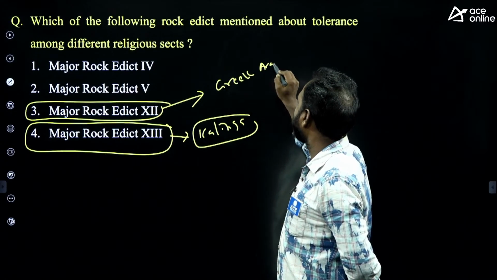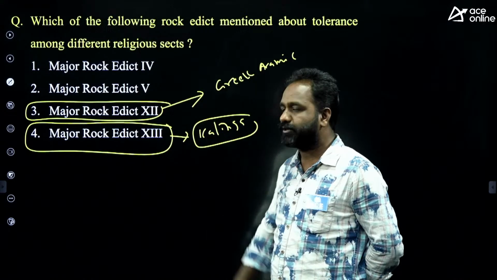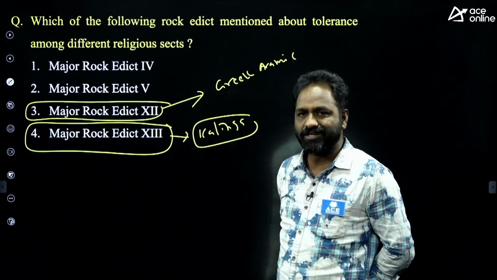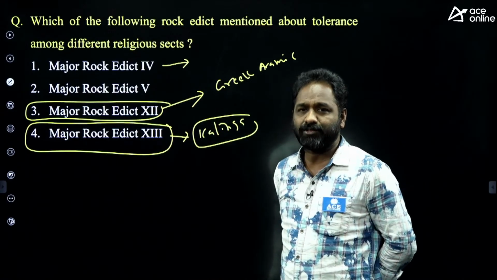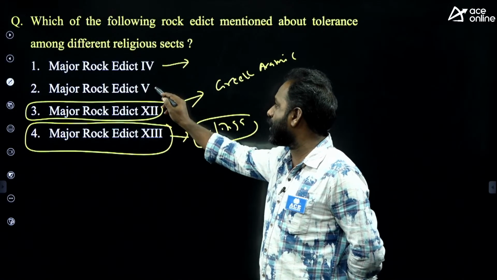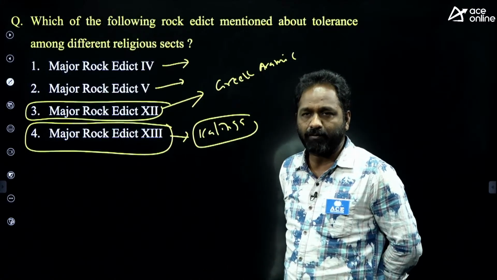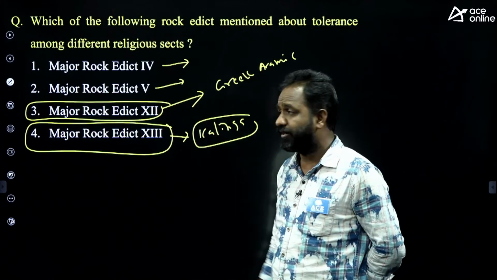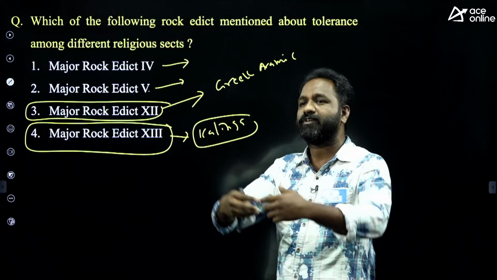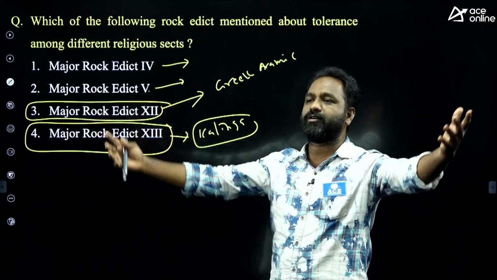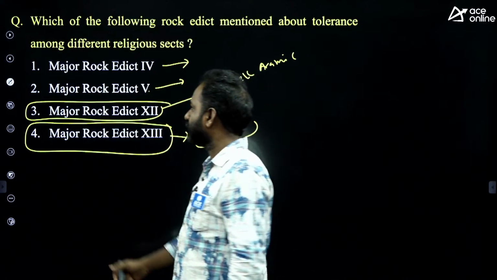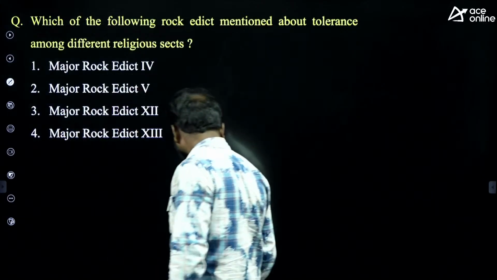Major rock edict 12 is not only talking about religious tolerance but also mentions the Greek language. The Greek and Aramaic languages were also mentioned in major rock edict 7. Major rock edict 4 is talking about the Dharma philosophy. Major rock edict 5 is talking about slavery. In rock edict 8, Ashoka said that you are all my children. You have to remember this.